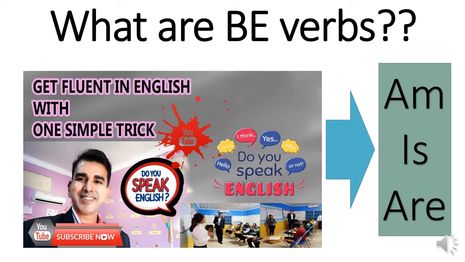What are be verbs? They are am, is, are. These be verbs are with the present tense form that we are going to study, simple present tense. This is the third video that you are going to study be verbs.